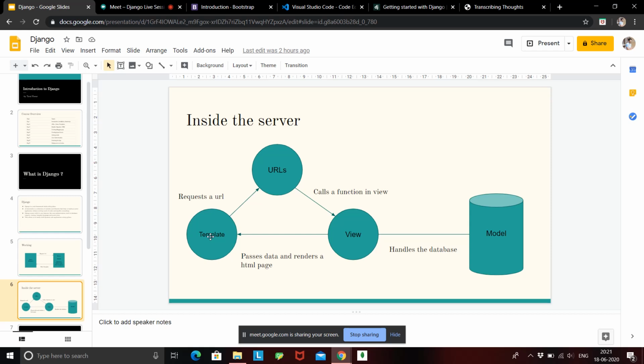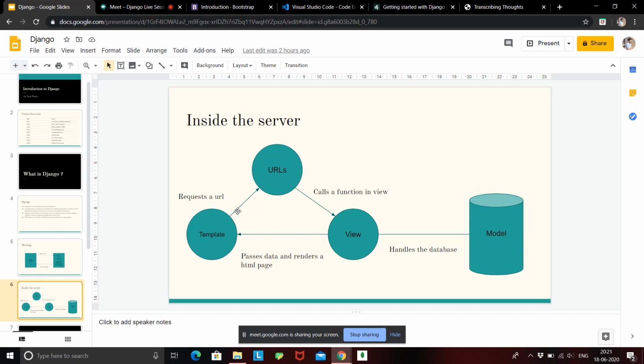So a user will request a URL from a template, because the template is basically what we see on our screen. So the user will request a URL from the template, the URL will call a function, and the function will do all the data handling, and it will pass the data and render an HTML page. Again, the template is seen by the user and it will pass a new URL. So this is basically the complete cycle of Django web pages.